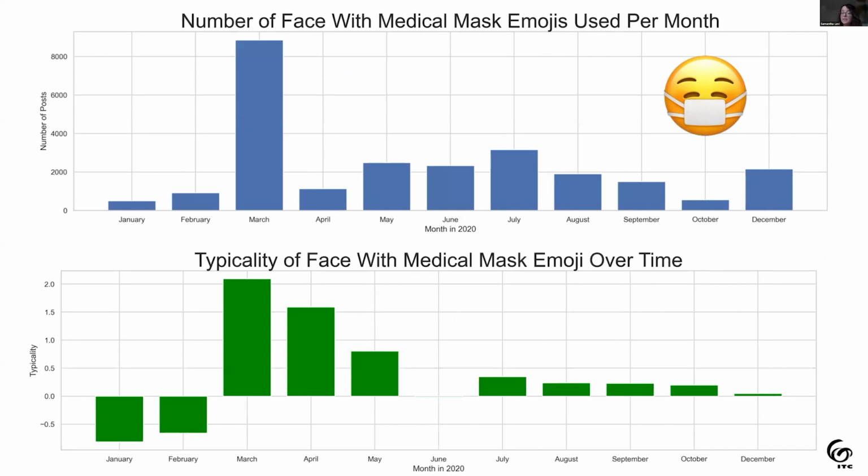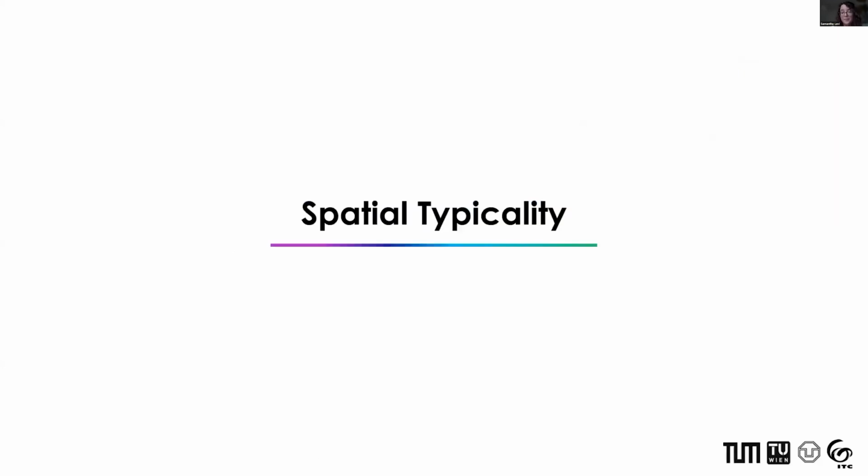And while there seems to be a large difference in the number of uses of this emoji in March and April from the top graph, this is actually due to a gap in my data set. So in this case, it's much more informative to look at the spatial typicality rather than the somewhat misleading absolute frequency, and we can see that this emoji typically occurs in March, April, and May.